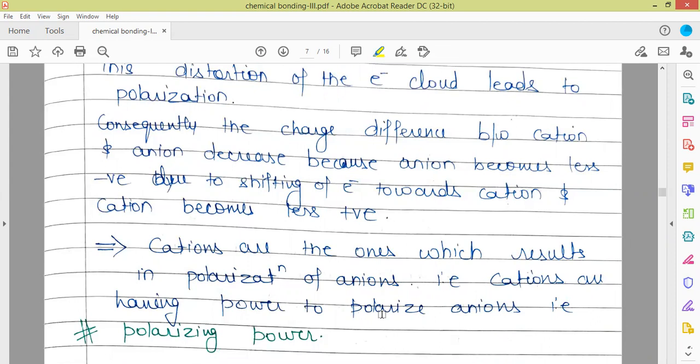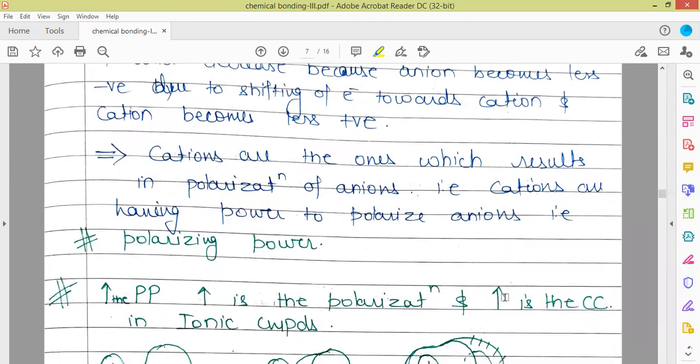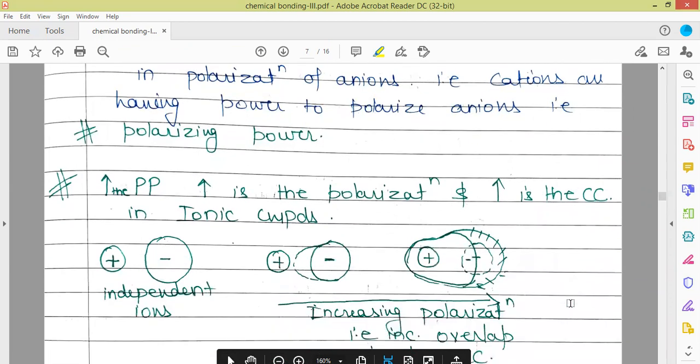What property of the cations decides the degree or the amount of polarization in the anions, that we are going to discuss later in a while. So cations have the power to polarize the anions. That power is called polarizing power. Here PP stands for polarizing power. So we can say the more the polarizing power, the more is going to be the polarization of the anion, and the more is going to be the covalent character in the ionic compound.